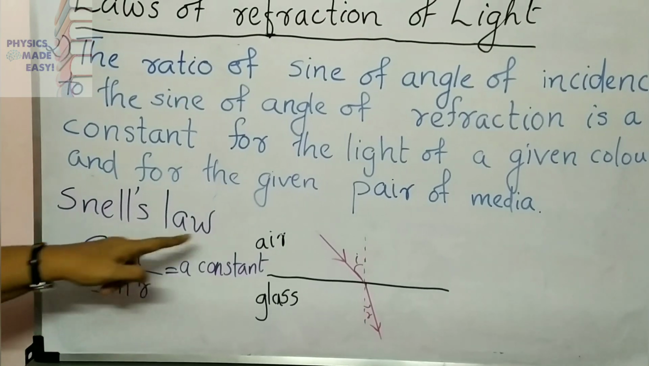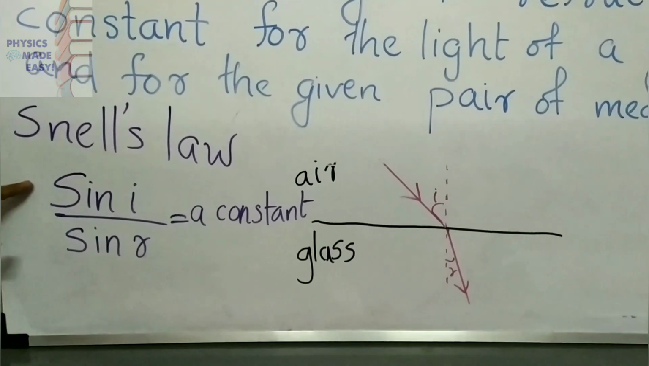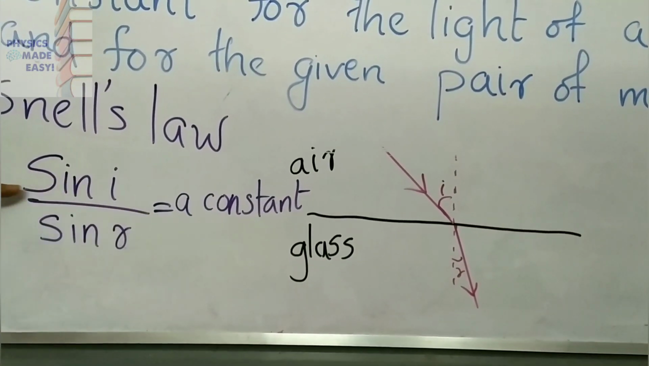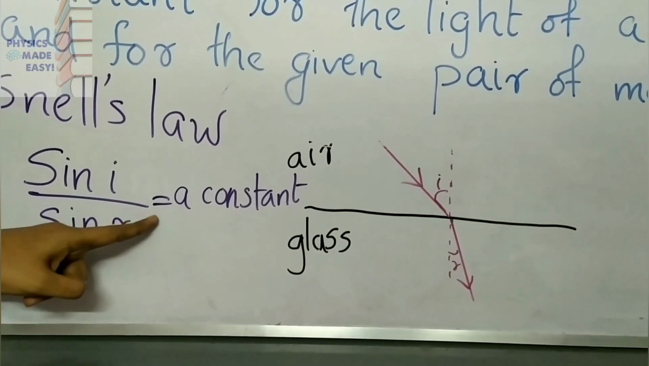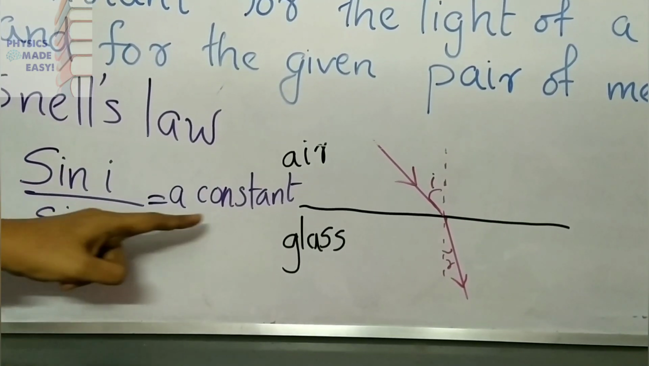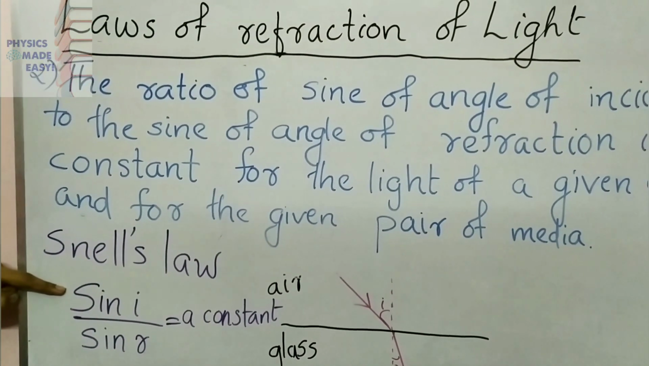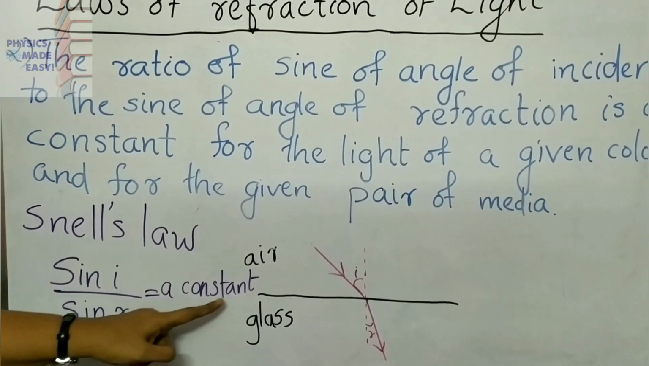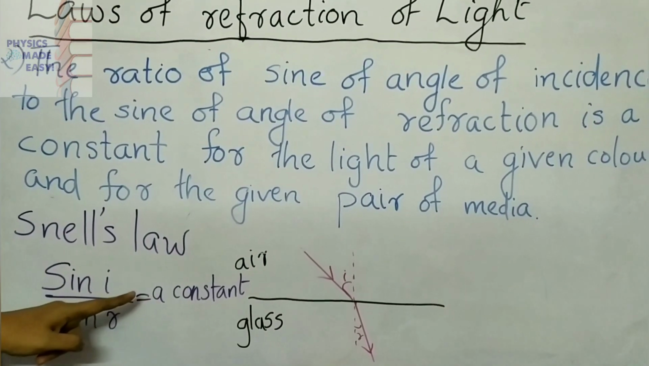You can see I is the angle of incidence and R is the angle of refraction. Then sine of angle of incidence you can write as sine I, divided by sine of angle of refraction, sine R, equal to a constant. Sine I by sine R is a constant. So once more, our second law: the ratio of sine of angle of incidence to the sine of angle of refraction is a constant. Now we have to give one name to this constant. Let us see what that constant is.